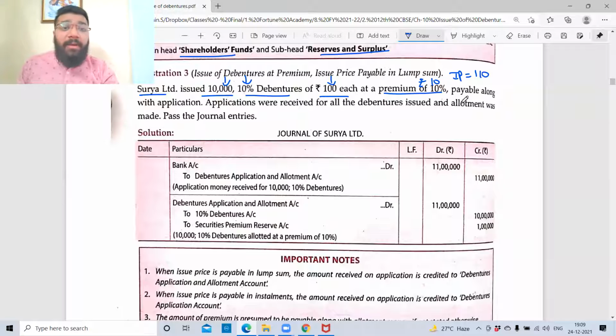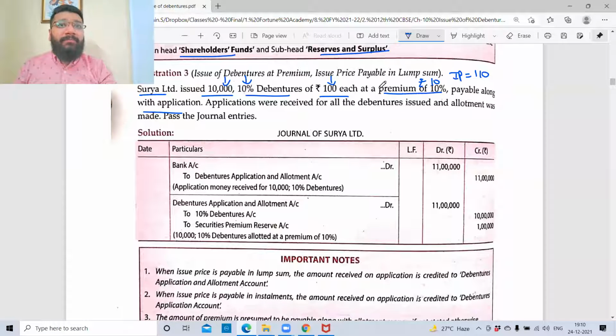Excellent. Payable along with application. What is this point trying to indicate? See your brain, how it is working. Wonderful. Lump sum. They're not telling that premium is payable along with application. They're talking about the issue price being payable upon application. So it means it's a lump sum question.